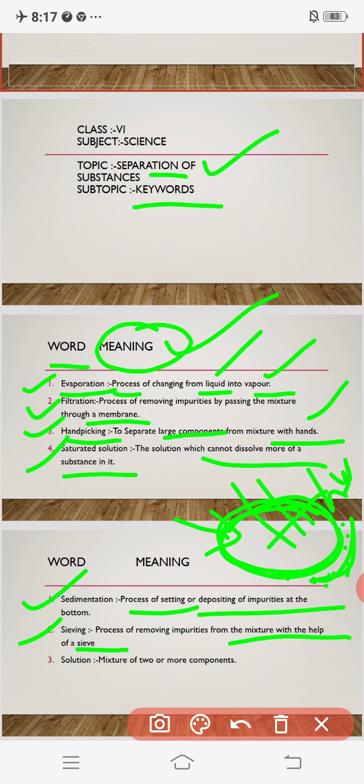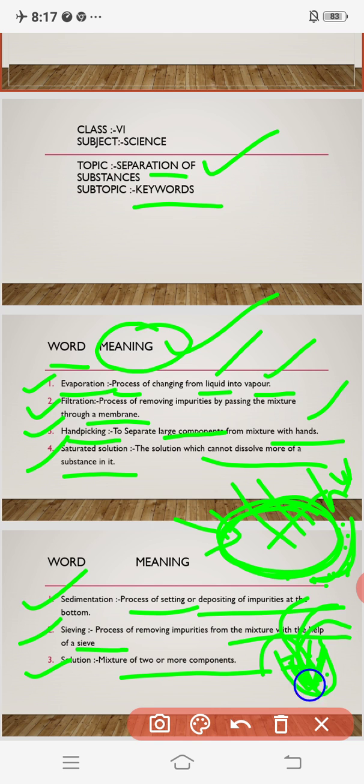Now see here, the next one is solution. What is a solution? Solution is a mixture of two or more components. Suppose we are taking a glass here and I am pouring some water in it. Now I have poured some water, and again I am pouring some salt also, then squeezing one lemon in that, then pouring some water, or again salt, sugar, everything, and I am making lemon juice here.